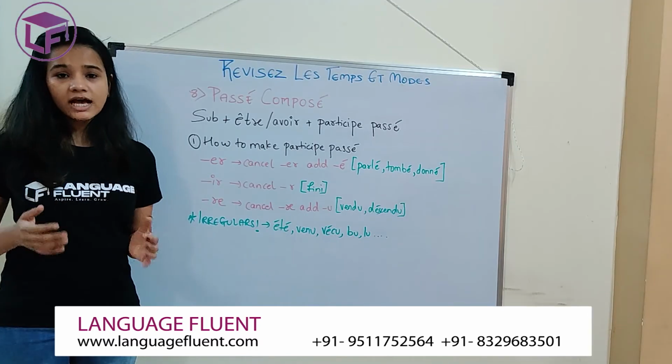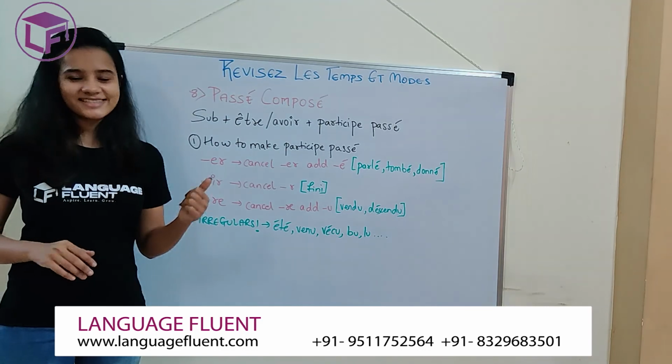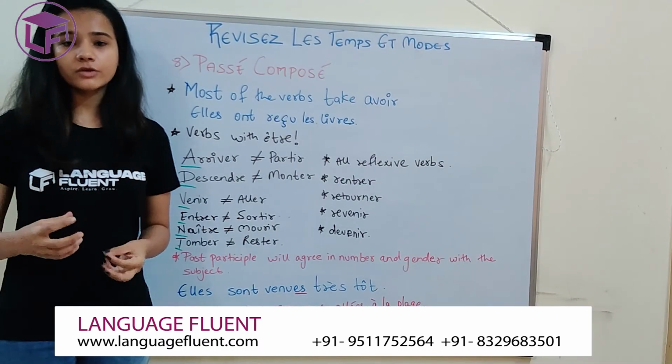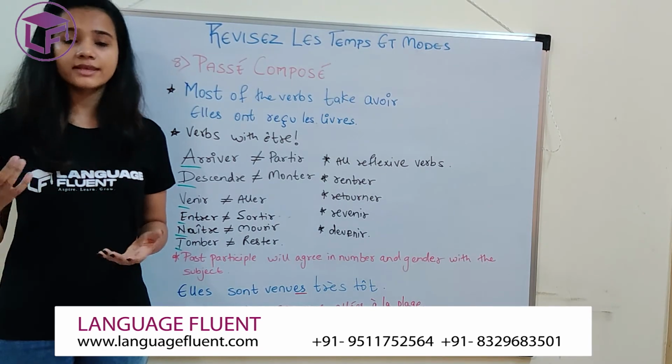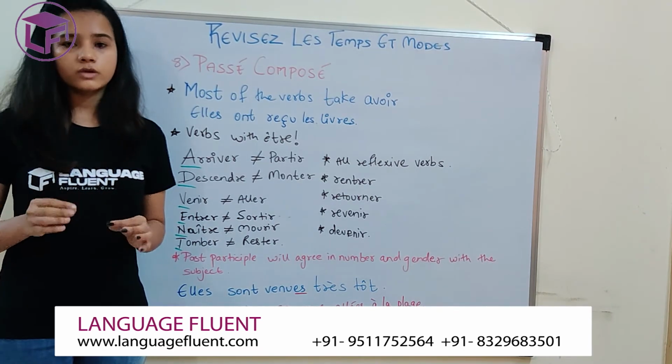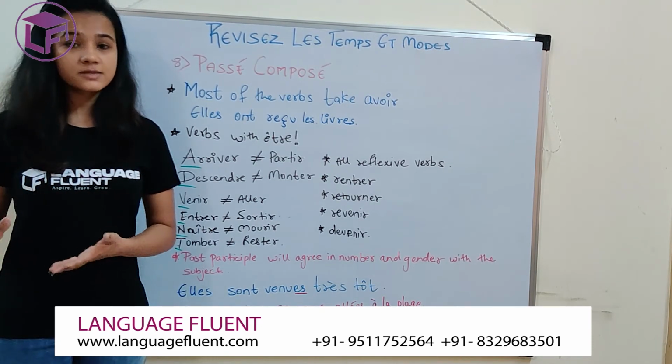Now let's see how you would decide if you have to use avoir or être. I said that whenever you want to make your passé composé, you write your subject, être or avoir, and then you add your past participle to it. Most of your verbs take avoir, and the verbs that take être have a specific list.